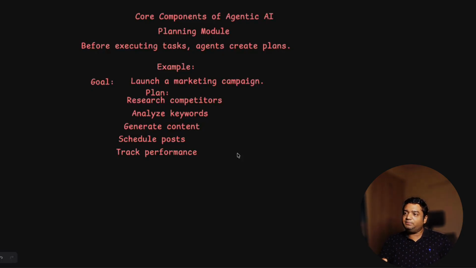So it will first create the plan. It's not going to execute everything right away. It will first create the plan this way, and accordingly it will work on this, depending on how you have created the workflow on this plan.